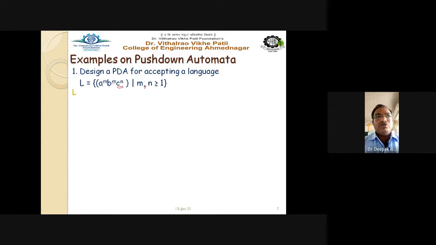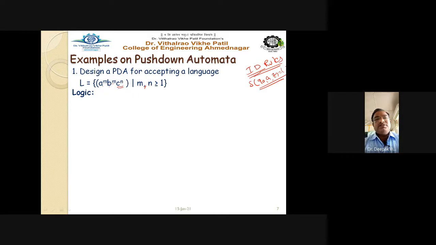So let us see. First, you have to write down the logic of how to design the automata. We have to design the pushdown automata in the form of its ID rules, or instantaneous description rules, which means you have to write down the transitions. For example, Q0, a, Z0, then what will be the output? In this way, we have to describe all the rules in the automata. While describing all the ID rules in this PDA, we have to think about all the conditions that arise while the automata reads a string, right?